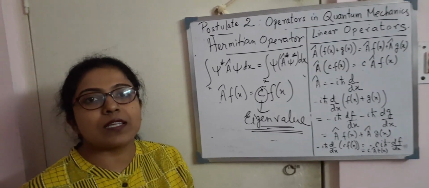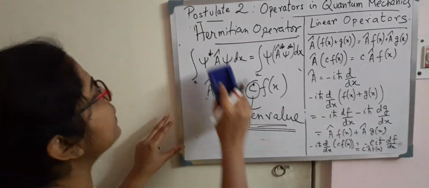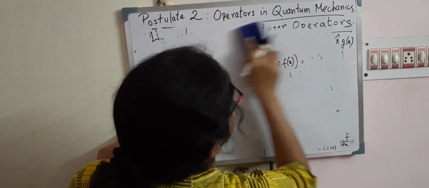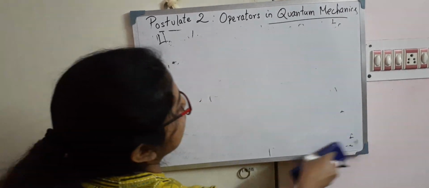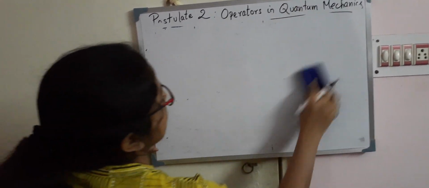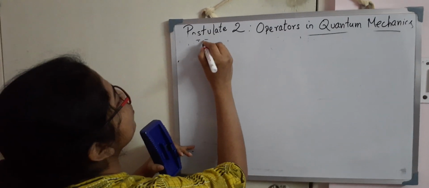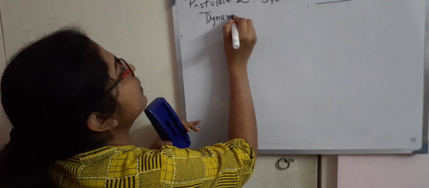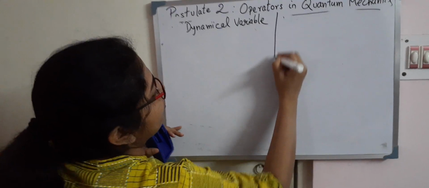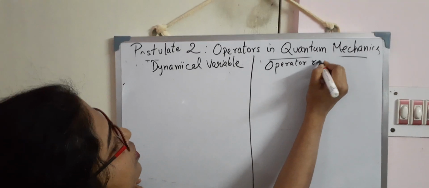Now next, what I want to discuss is what are the operators that you will be dealing with in quantum mechanics. What are the common operators that you will be needing? So let us talk about that. The list of operators which you need to know to proceed further with this course on quantum mechanics and to study the application of Schrödinger's equation and so on. Here I am writing the dynamical variable, so you can take it down in the form of a table, and here I am writing the operator representation of it.